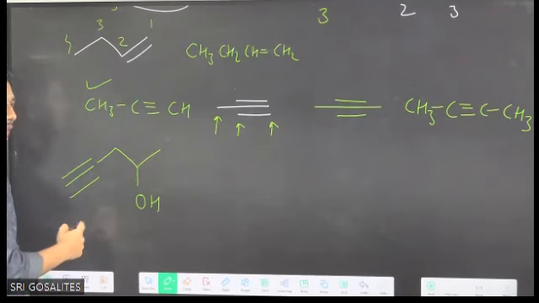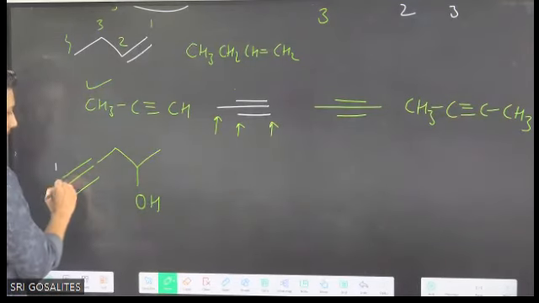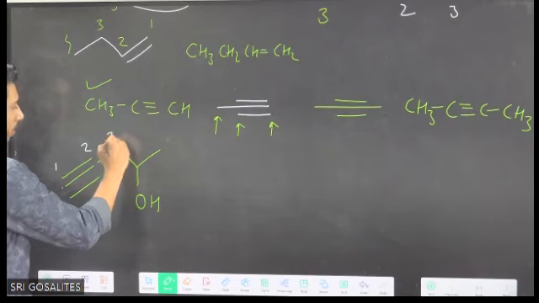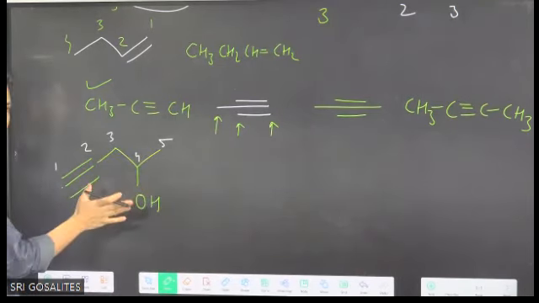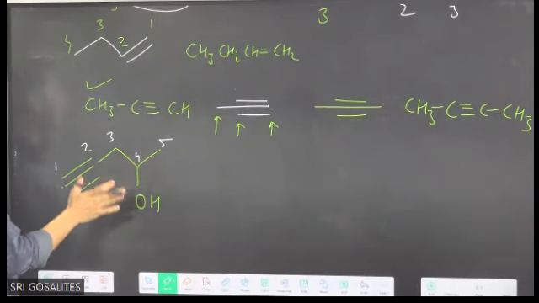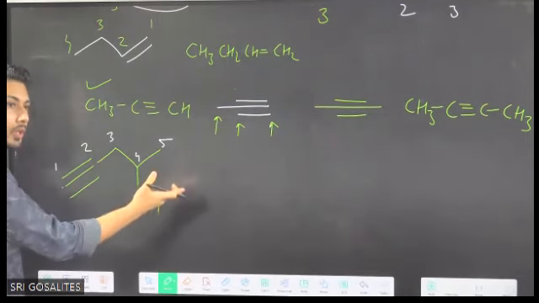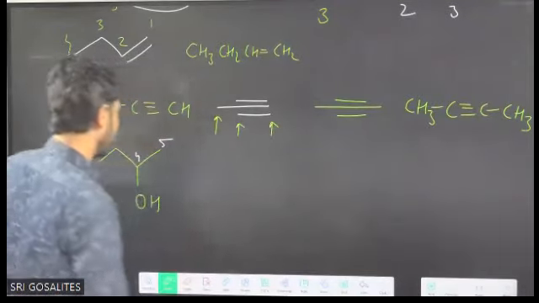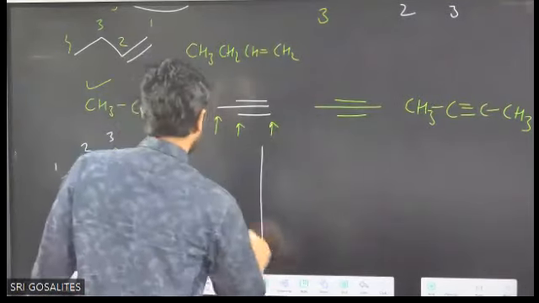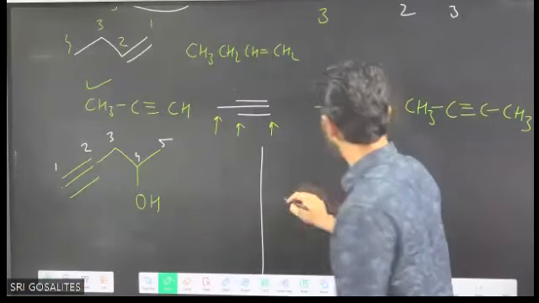Now identify it, carbon chain. First carbon here, second, third, fourth, fifth. So if this is the structure given, will you be able to write the structure properly? Yes, it's very easy. Try to write it, firstly you write it, then I'll write the answer.